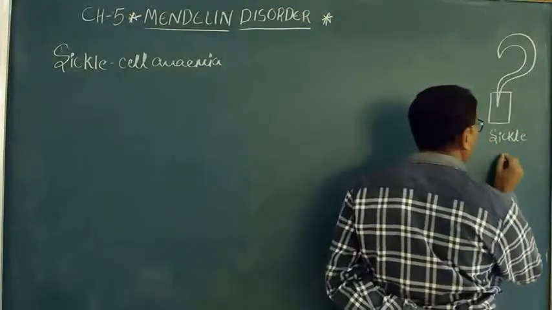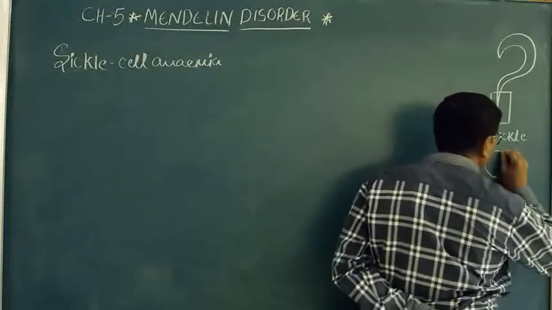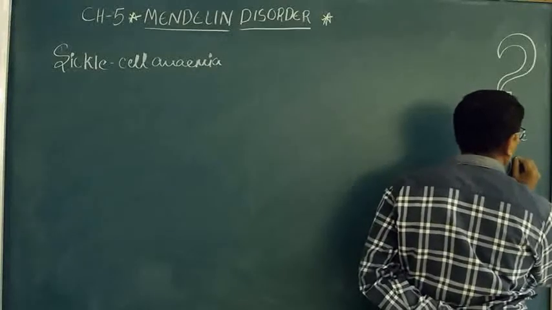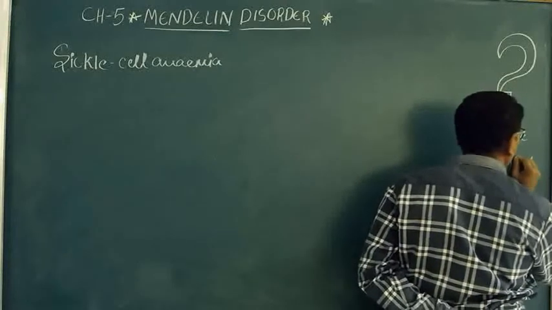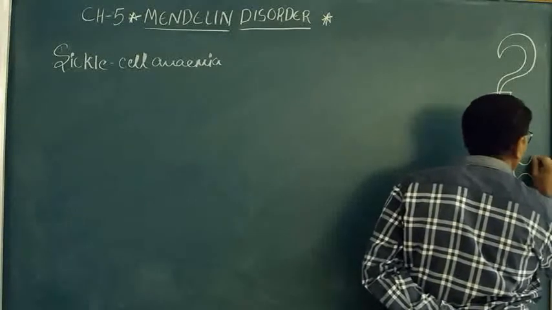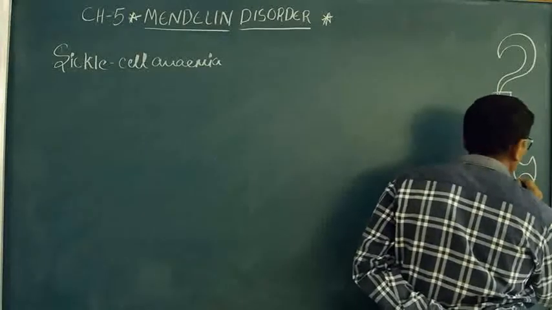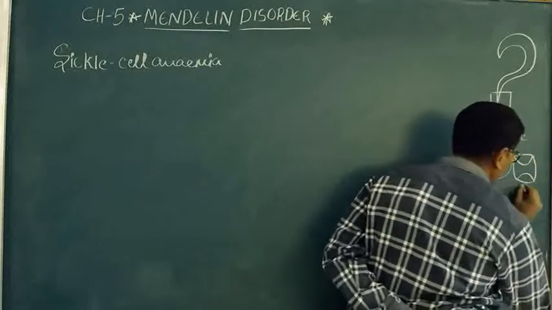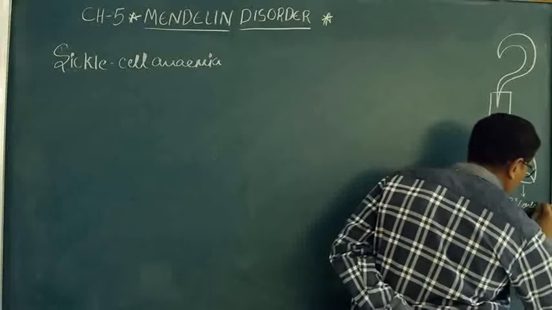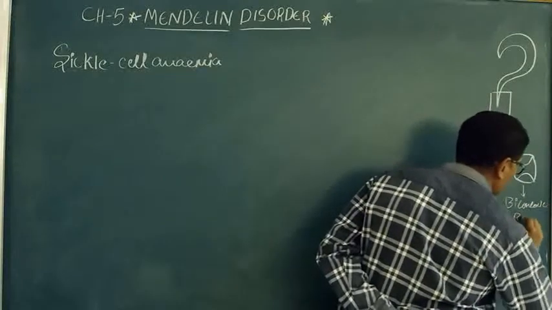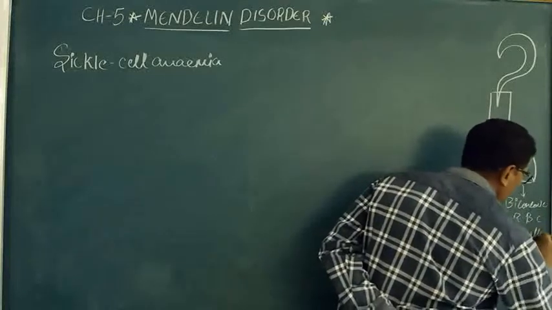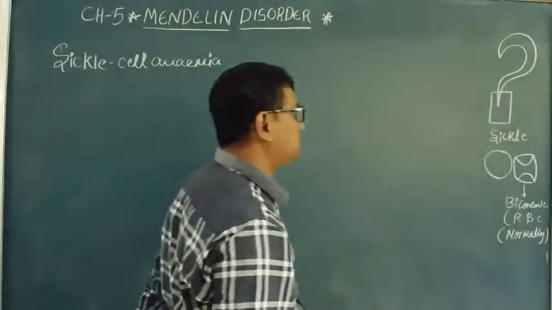But a normal RBC has a round and biconcave structure. Normally the RBC structure is this.